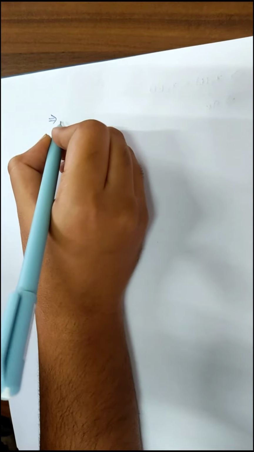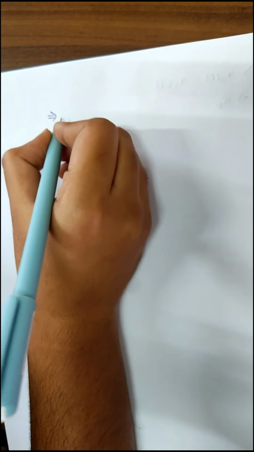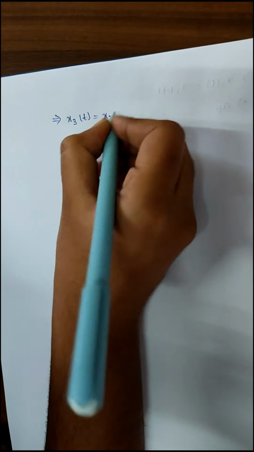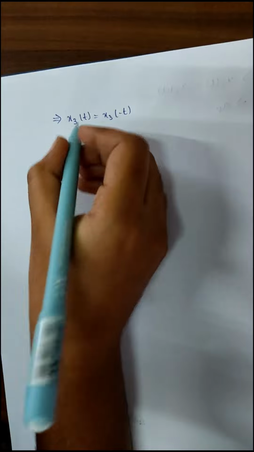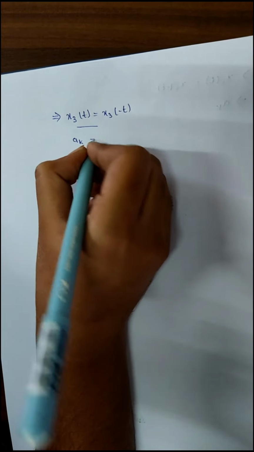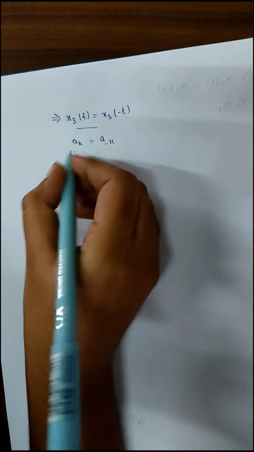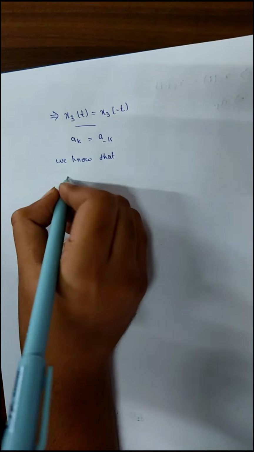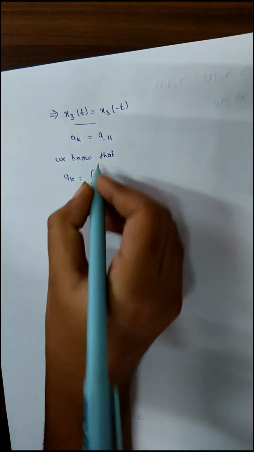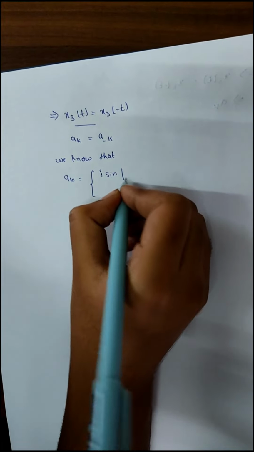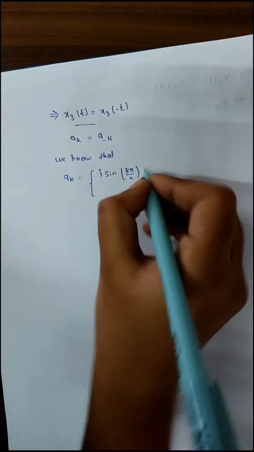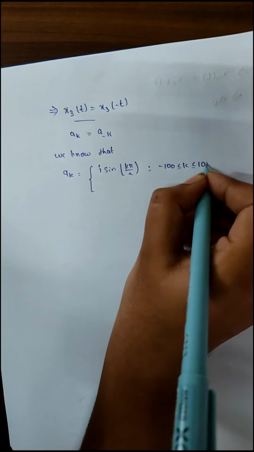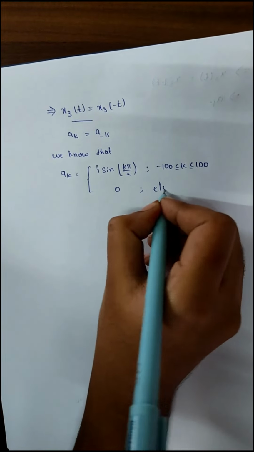In order to know whether the given equation is even or not, we have to satisfy the condition that x3 of t is equal to x3 of minus t. In order to satisfy this, we have to satisfy that ak is equal to a minus k. We know that ak is equal to j sine of k pi by 2, where the limits are minus 100 less than or equal to k less than or equal to 100, 0 else.